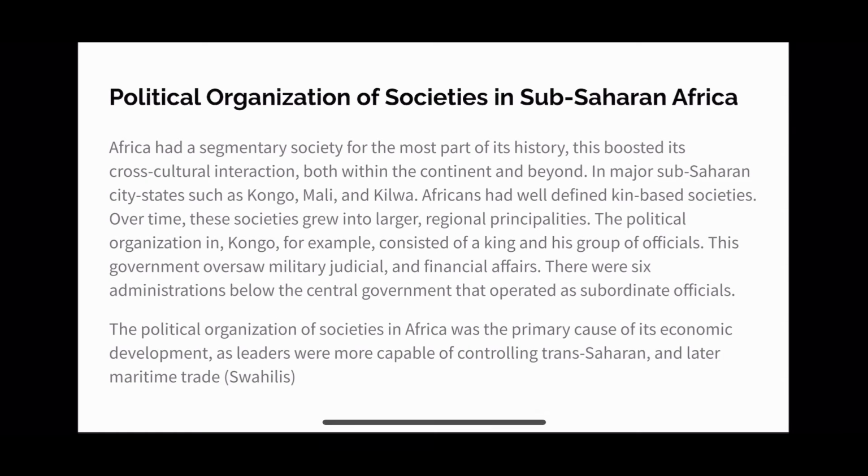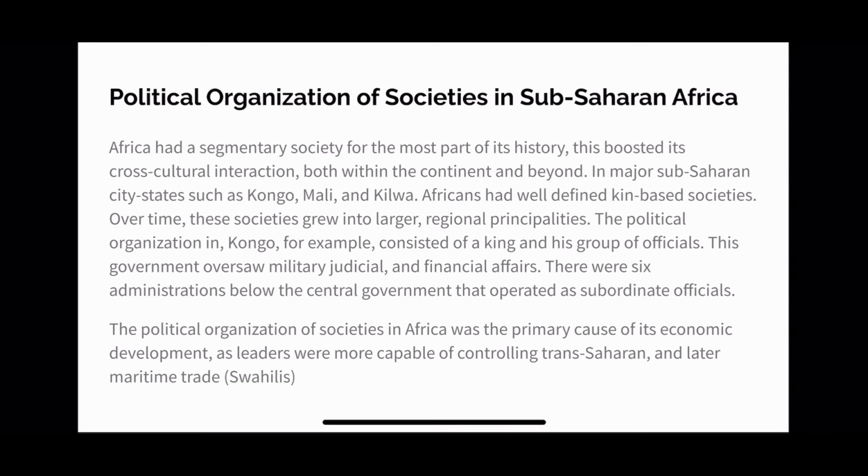We're essentially looking at the political organization of societies in sub-Saharan Africa because it provides an explanation that proves that this political organization was the main cause behind the economic development that occurred in sub-Saharan Africa as a whole, where leaders were capable of controlling the trans-Saharan trade and later maritime trade when the Swahilis emerged.